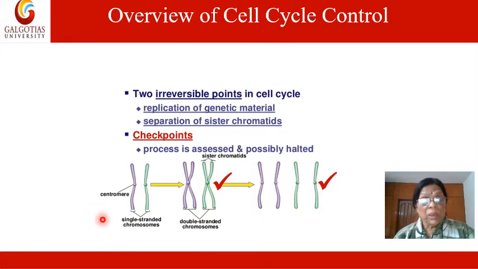We can see this. This is the centromere. These two are single-stranded chromosomes, this and this, and how they are synthesizing their replica and how they separate.